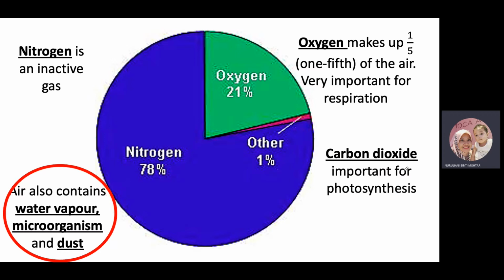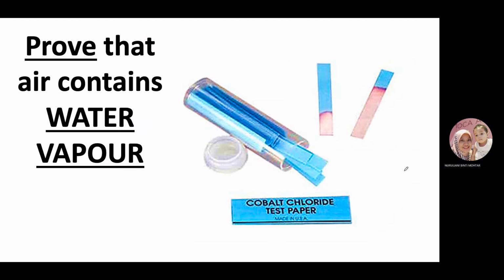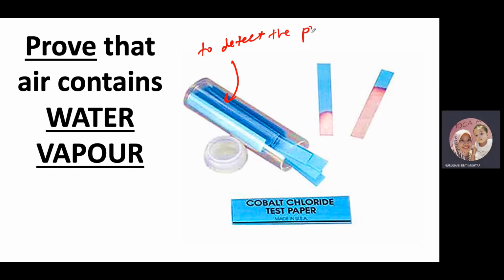Alright, so yang kedua kita nak tengok experiment about air also contains water vapor, microorganism and also dust. Okay, for this experiment, kita gunakan cobalt chloride test paper. Okay, so function of this cobalt chloride test paper, function dia to detect the presence of water vapor.